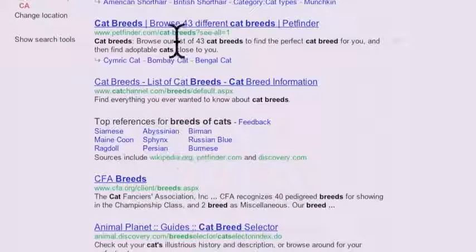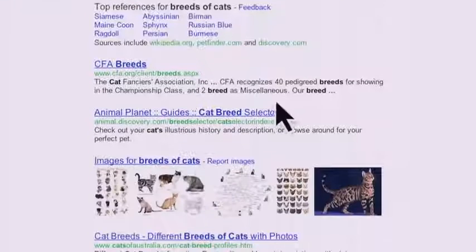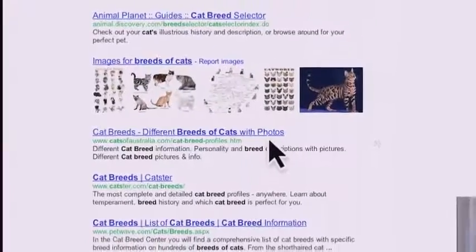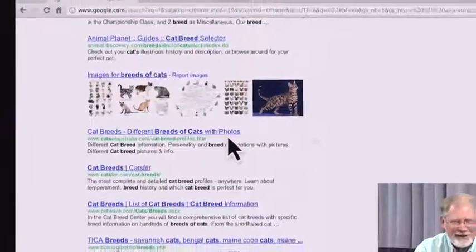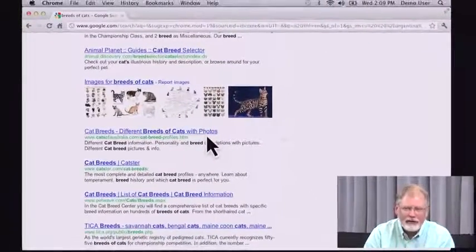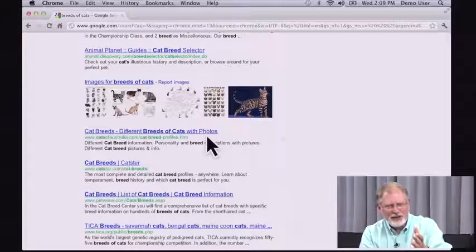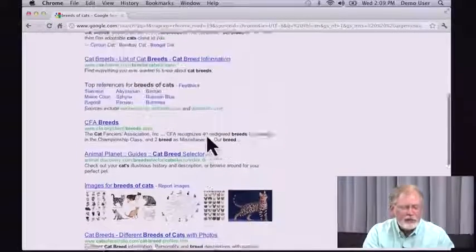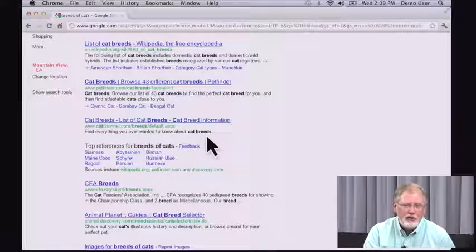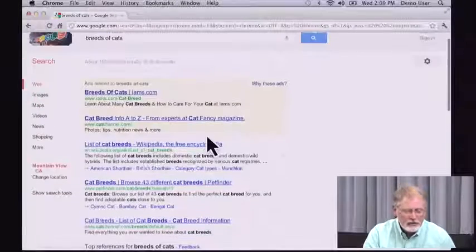Here we have something that says browsing 43 different cat breeds. There's 40 different cat breeds here. Uh-oh, we're starting to see multiple different numbers of cat breeds. So what do we do? This becomes an interesting search task. Now you're going to have to start looking for credible, interesting, useful resources. This is a great way to start.